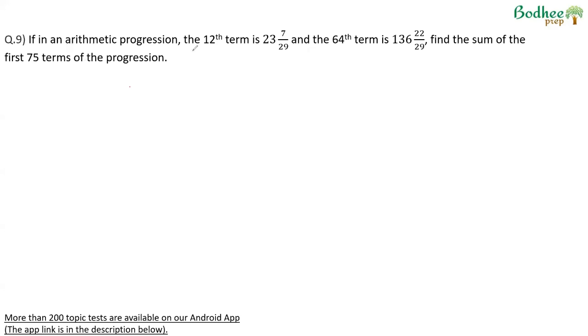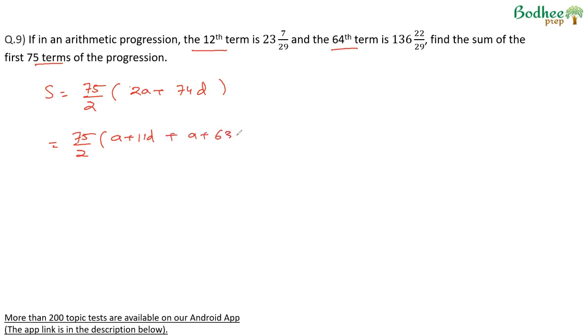If in an arithmetic progression, the 12th term is 23 7 by 29 and the 64th term is 136 22 by 29, find the sum of the first 75 terms. The sum of the first 75 terms will be n by 2 into 2a plus (n minus 1)d. This is nothing but 75 by 2 into a plus 11d, I'm trying to break it down into these terms, plus a plus, here we will be left with 63d.